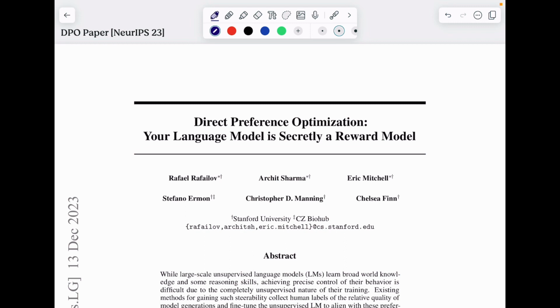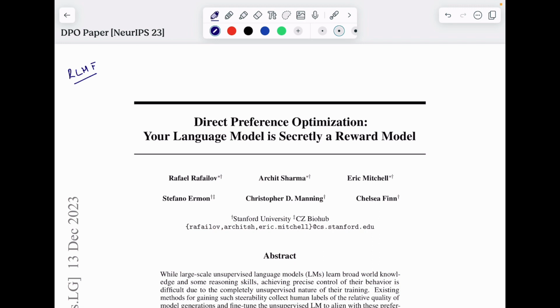Direct preference optimization, or DPO for short, tries to solve certain problems that exist in something called RLHF, which is reinforcement learning from human feedback. Both of these are trying to solve the same problem, whereas DPO tries to remove the shortcomings of RLHF. So let's first understand what is the task that both of these are at the end of the day trying to solve.